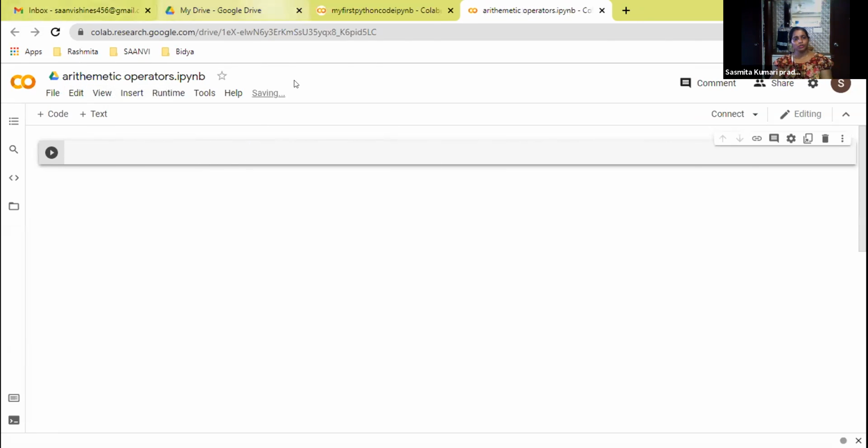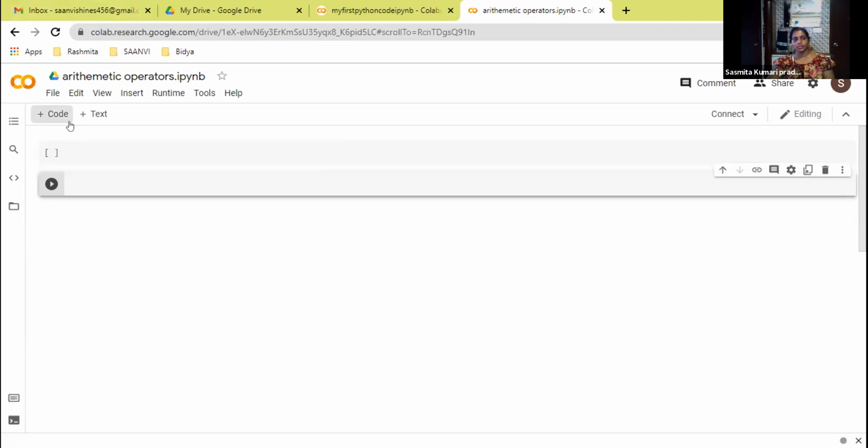After completion, go to file and save. Plus means a new code cell will be added. Go for plus, the plus mark is there, no? It will add a new code cell. Got it? Now you continue.